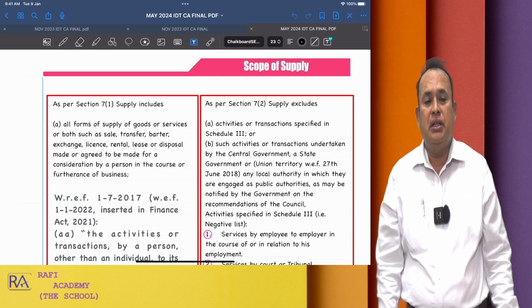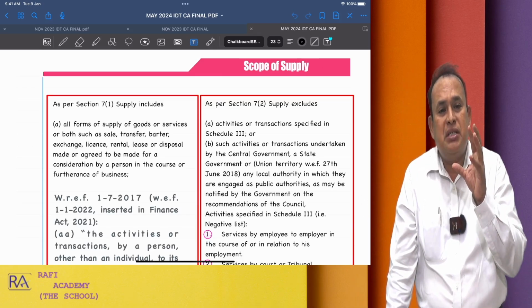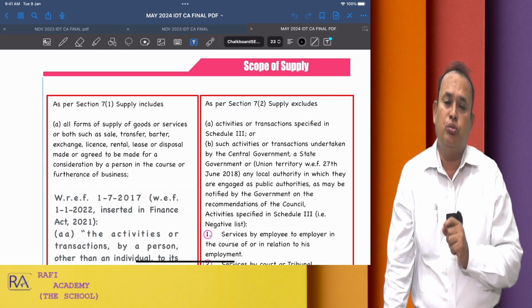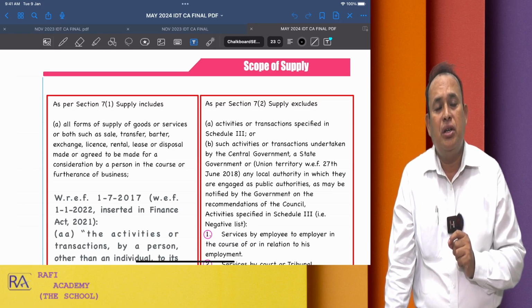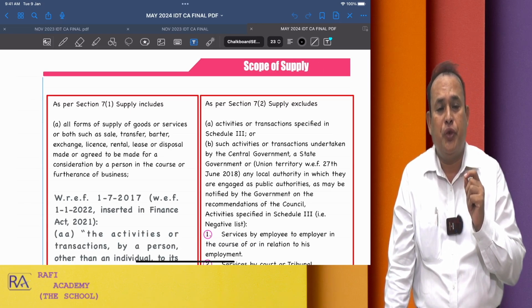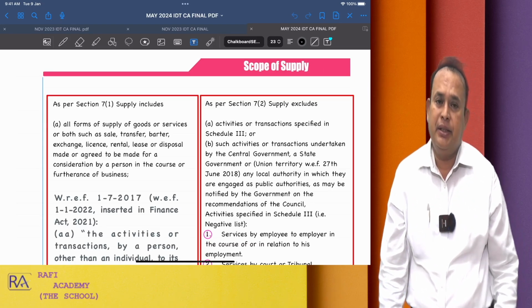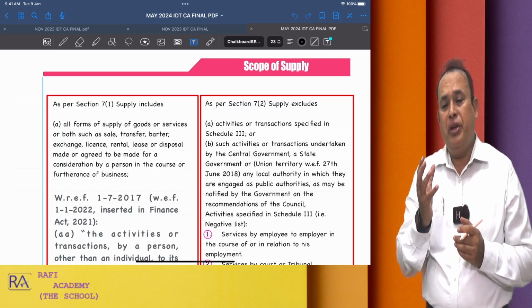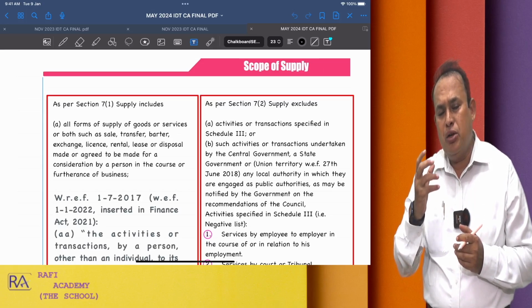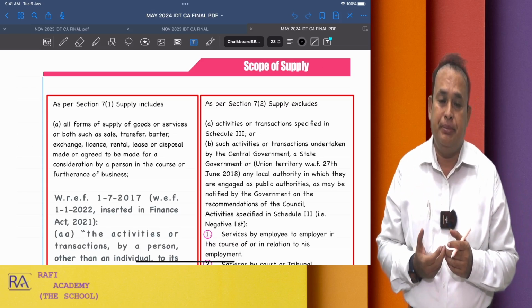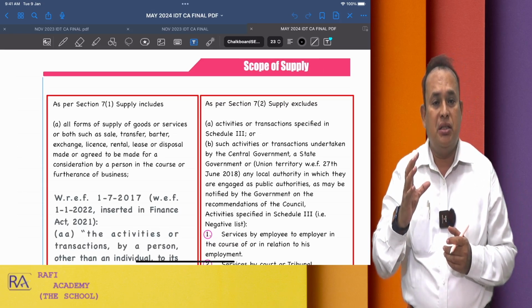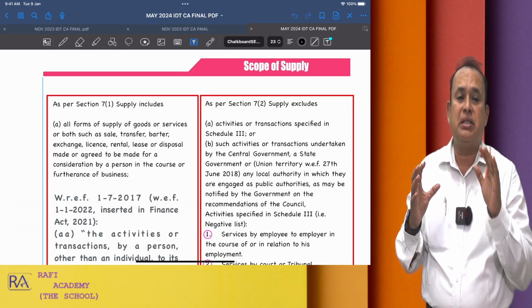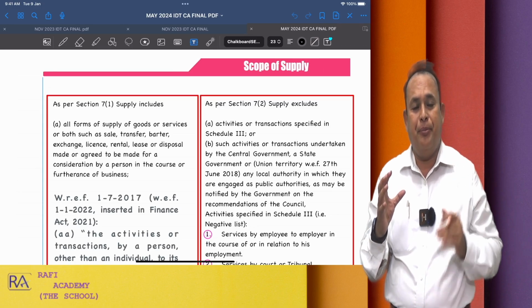If we refer to the syllabus structured by the CA Institute with regard to indirect tax laws from May 2024 exam onwards, they said out of 100 marks of indirect tax laws, we are going to provide very good weightage to the GST, 80 marks to the GST, and 20 marks to the customs and foreign trade policy, FTP.